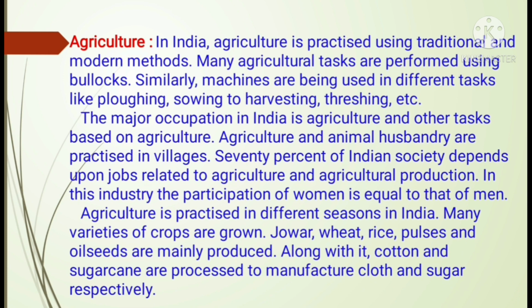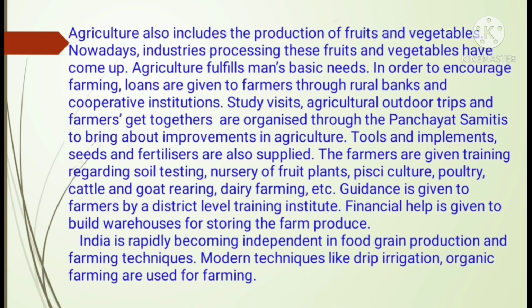Now, this agriculture also includes the production of fruits and vegetables. Nowadays, industries processing these fruits and vegetables have come up. Agriculture fulfills man's basic needs. In order to encourage farming, loans are given to farmers through rural banks and cooperative institutions. Study visits, agricultural outdoor trips, and farmers get-togethers are organized through the Panchayat Samitis to bring about improvements in agriculture.